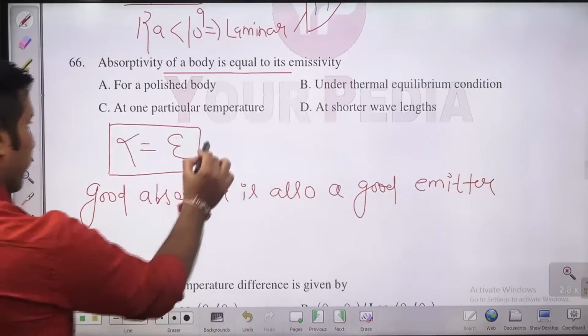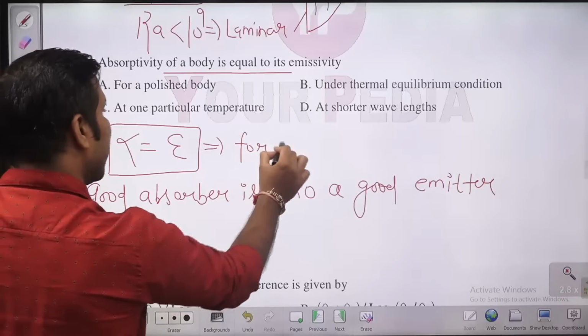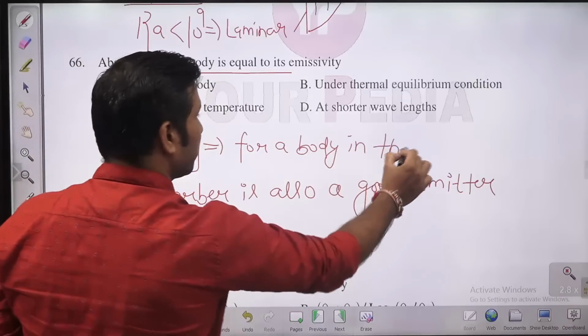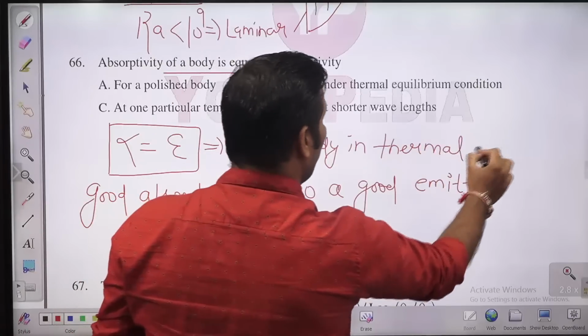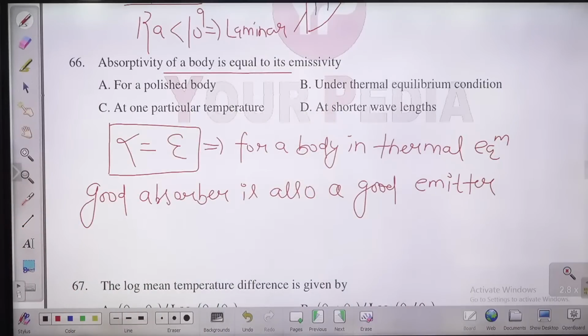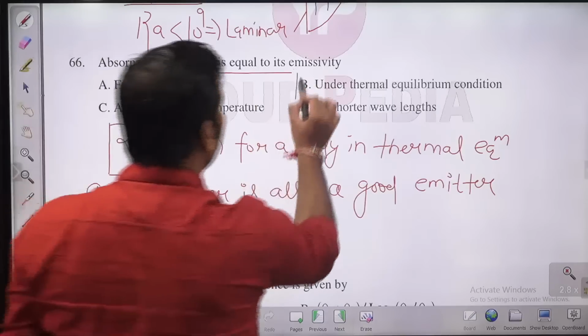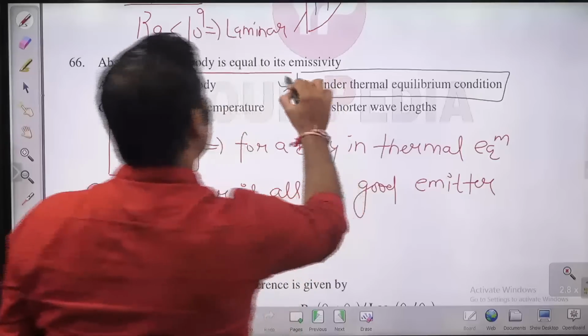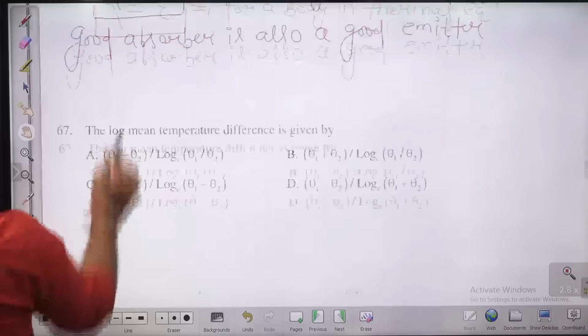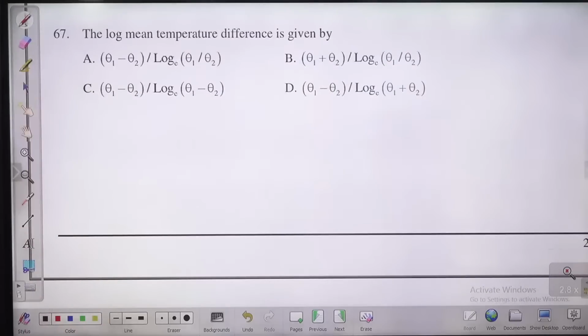For what? For a body in thermal equilibrium. So if you are having a body which is in thermal equilibrium with its surrounding, then absorptivity equals emissivity. So the answer for this question will be what? Under thermal equilibrium condition, guys. So under thermal equilibrium condition only you can say absorptivity equals emissivity. Next question, 67. These kinds of questions are also there.